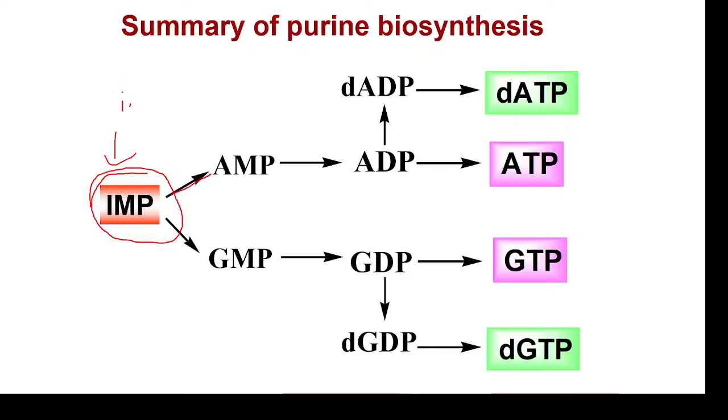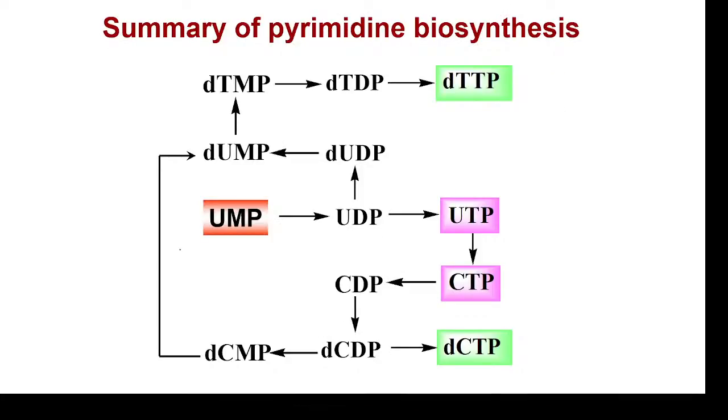IMP, 11 steps, and then this is converted to AMP and GMP, and this AMP and GMP can be phosphorylated to form ADP and ATP and GDP and GTP respectively. They can be converted to deoxy GDP and deoxy GTP, and similarly deoxy ADP and deoxy ATP.